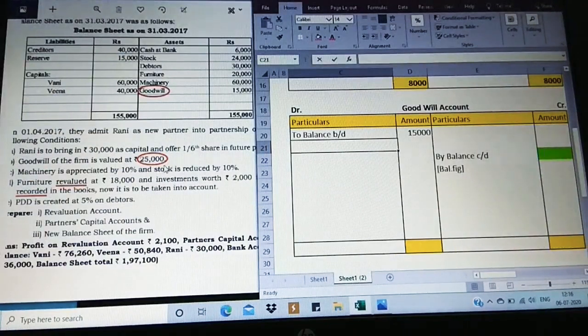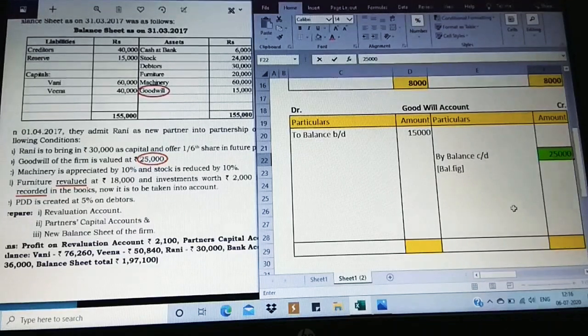Now the firm's goodwill is valued at 25,000, that is after the admission of Rani. So this is going to be the current year's value. Observe, that is the new balance sheet value, 25,000. So this will be the balancing figure. So I'm going to take 25,000 as closing balance. This is the logical way we need to do it, how to take up the difference on the debit side or on the credit side. This will help you people. So whenever you find an opening balance, the value under the adjustment should always be treated as a balancing figure. Clear? Now 25,000 I have treated as closing balance.